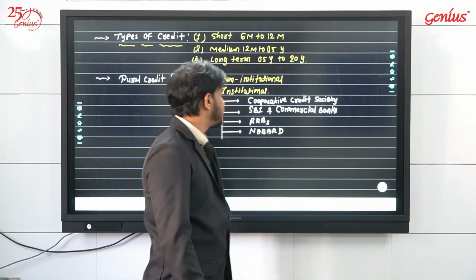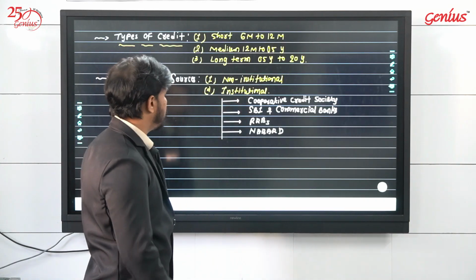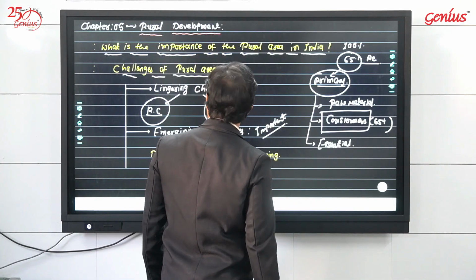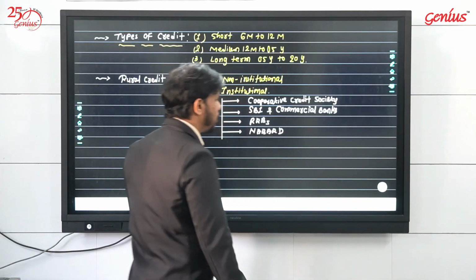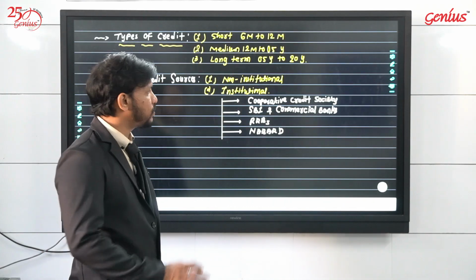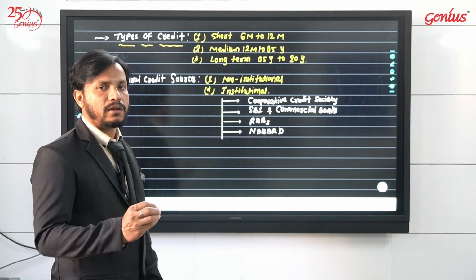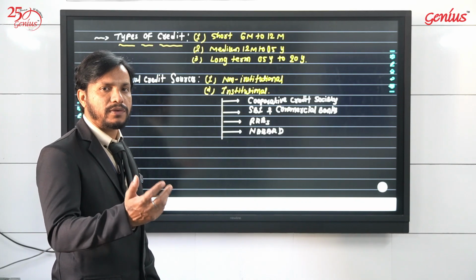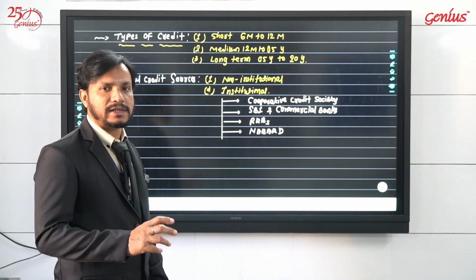Now move to the next topic. The topic is rural people. As we studied, they are mainly farmers. They are suffering from financial scarcity.